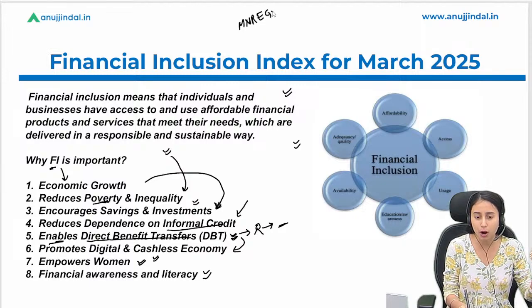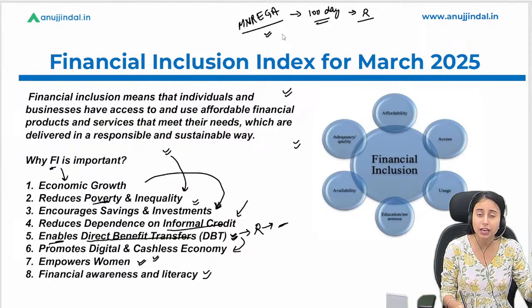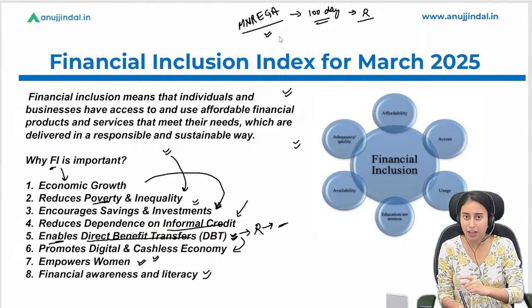We all know about MGNREGA, wherein 100 days of full employment is provided to the individual, to the labor, right? So that they can earn the money, right? Such kind of initiatives, banks can make a person aware of, right?